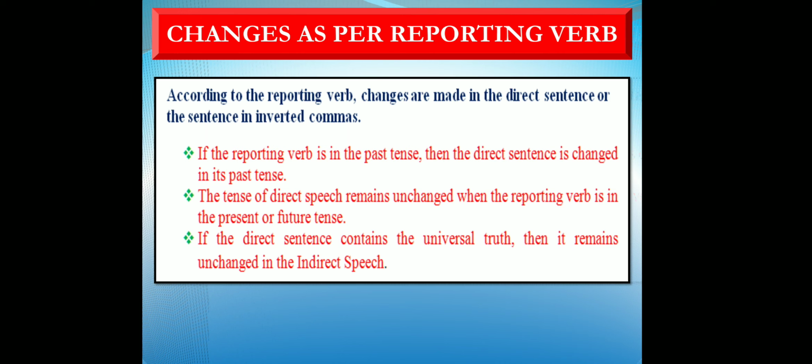If the reporting verb is in the past tense, then the direct sentence is changed into its past tense. The tense of direct speech remains unchanged when the reporting verb is in present or future tense. If the direct sentence contains a universal truth, then it remains unchanged in the direct speech. Third point, read it again.